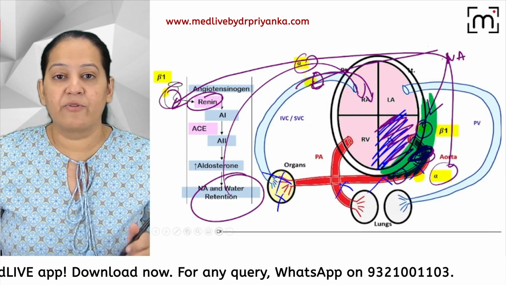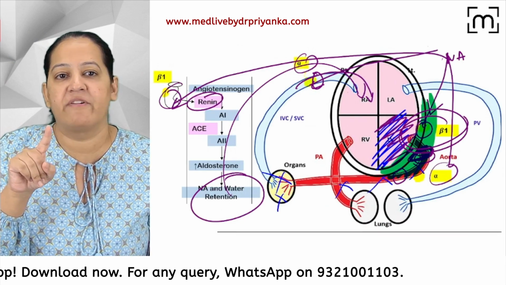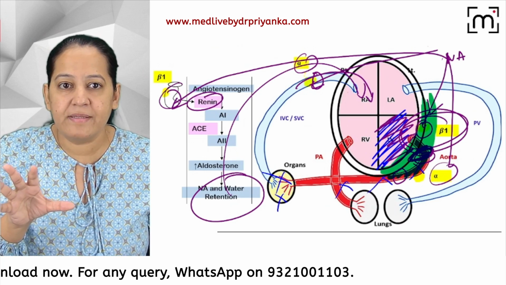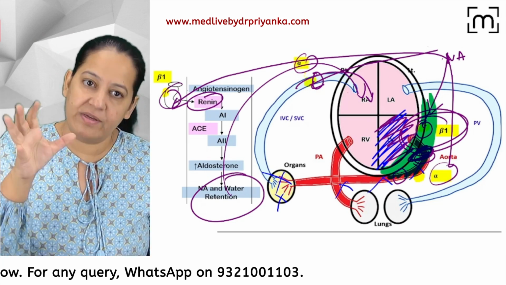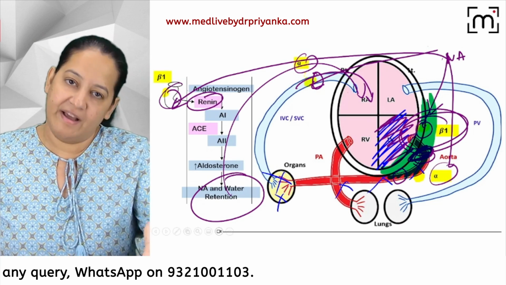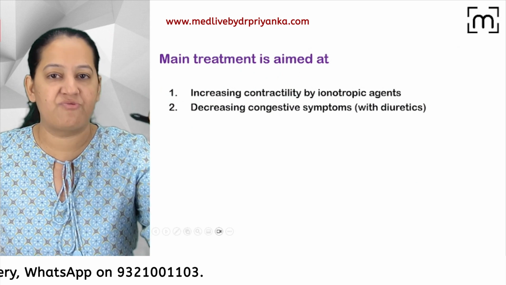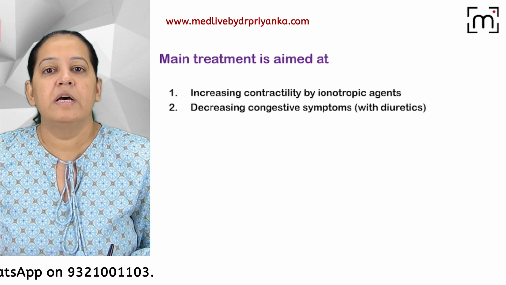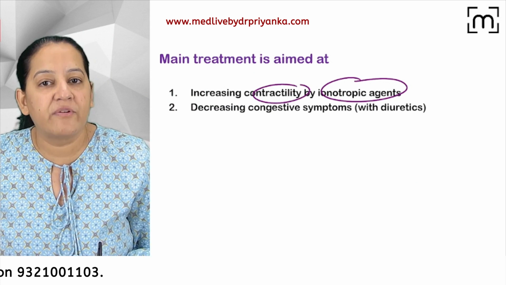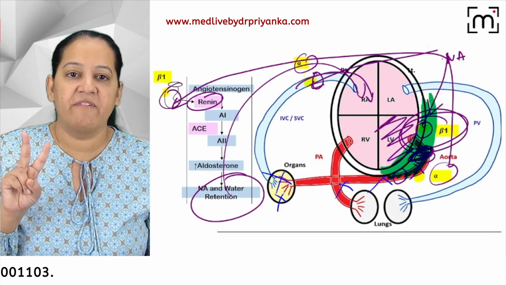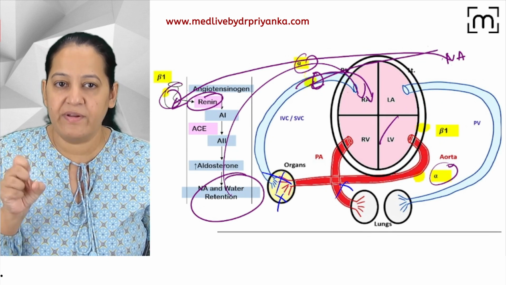Currently, the contractility is increased by the compensatory mechanism, by the beta-1 receptors, but it is only for a few minutes. We have to give inotropic drugs that increase the contractility until the failing heart is strengthened again. Got it? So here we will give inotropic drugs to increase the contractility. Number one, the first drug is inotropic drugs.